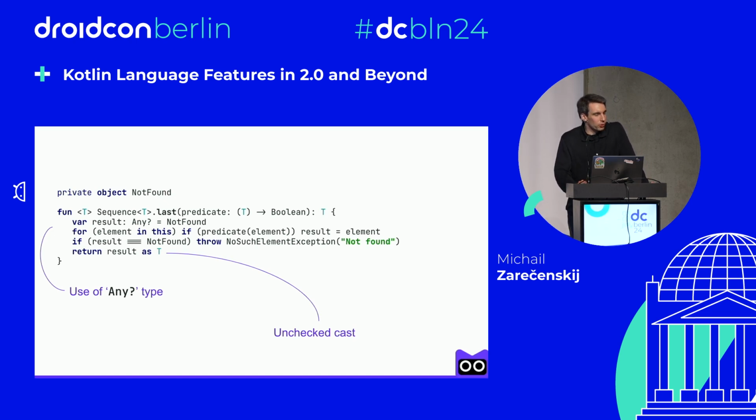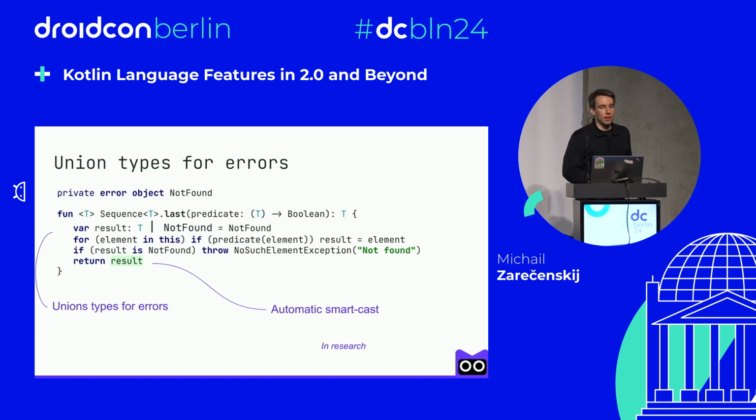So this code clearly shows that something is missing in our type system. And the missing part is the ability to specify union types for errors and exceptions. So the code uses a union type for the result variable. Union types allow a variable to hold a value of one type or another. And in this case, either an element of the sequence or a special not found object. So note that in this case, the type system immediately helps us to streamline the code by putting automatic smart casts where it's needed. And this pattern with unions is designed specifically to handle error situations and distinguish between successful and error cases.